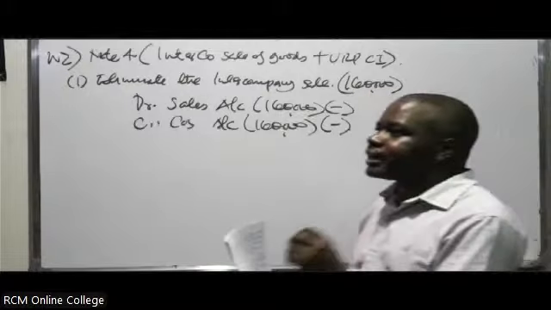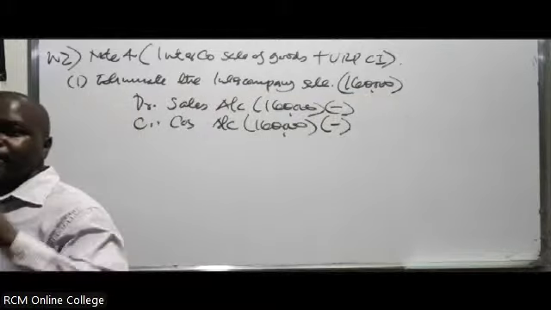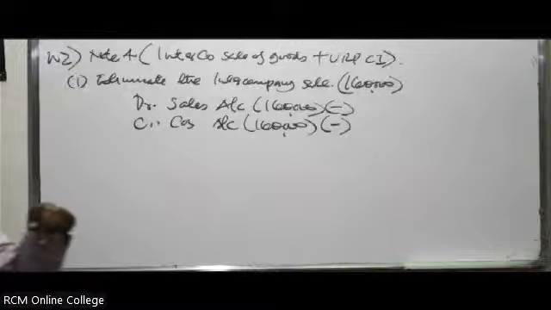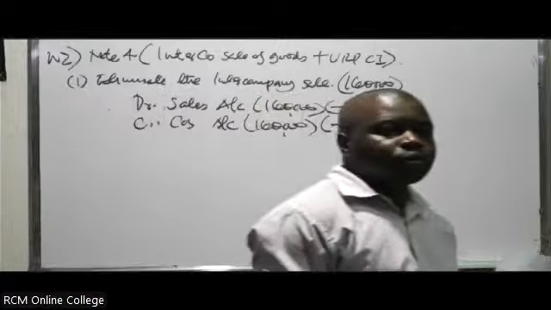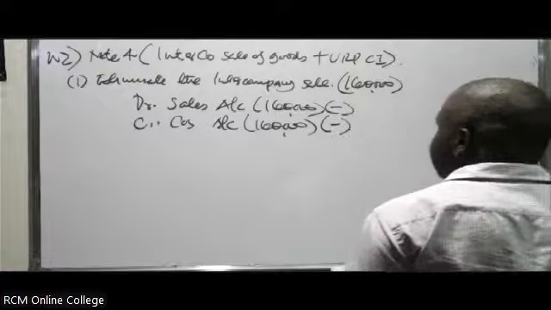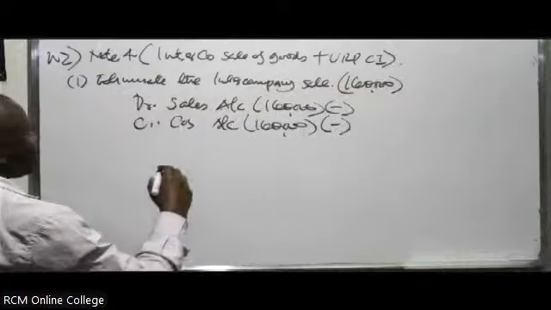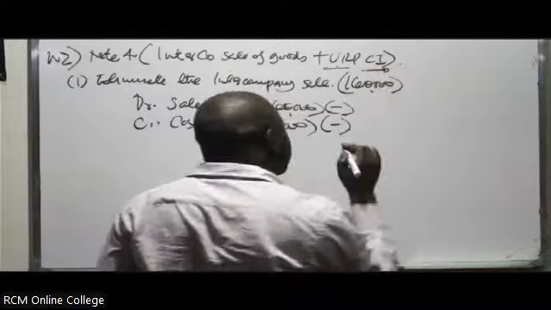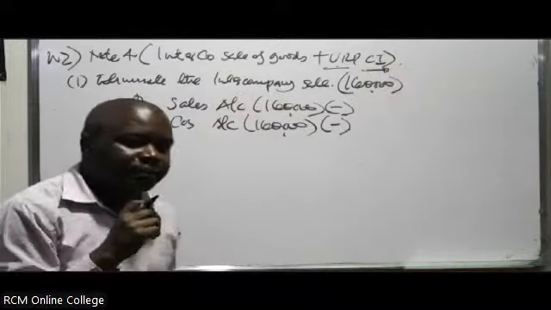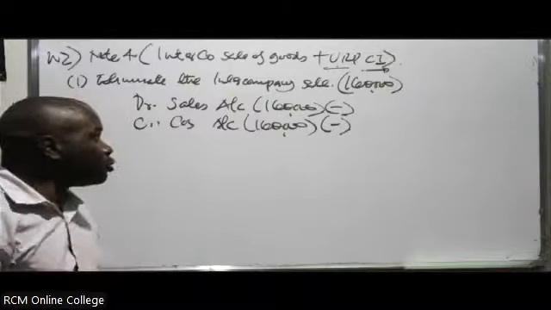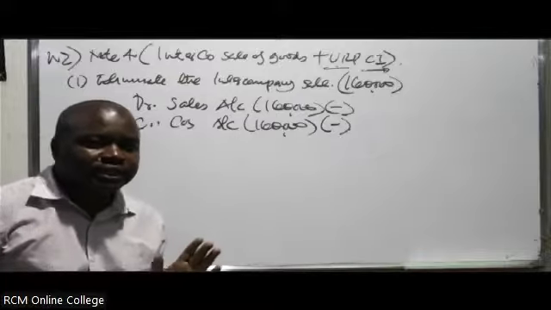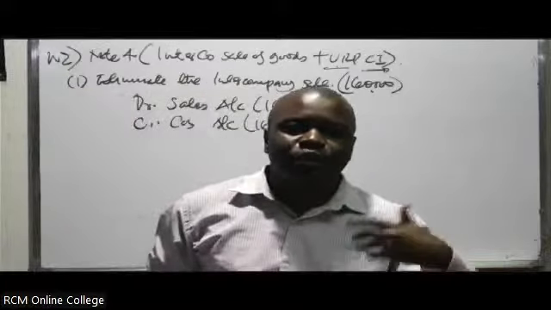When you see an intercompany sale of goods, we are removing from the sales and we're removing from the cost of sales, because it's basically a sale to the same member of the group. We have to eliminate the intercompany sale. Then sometimes there can be an element of unrealized profit on closing inventory. This arises when the examiner says that out of these goods that were sold, part of them, they can tell you half of the goods, were still in stock by the end of the year.